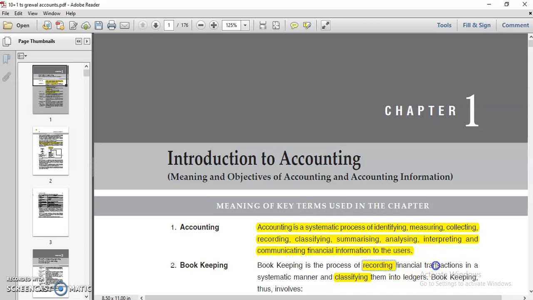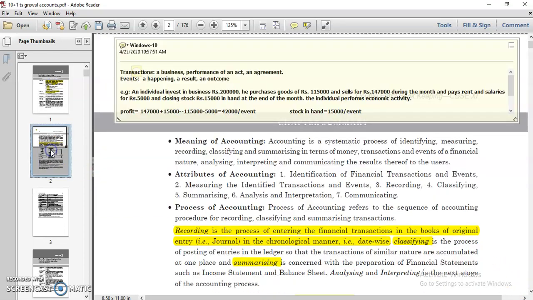Financial transactions. Now it means you have to see transactions. So what kind of transactions are we going to include in that accounting? Let's understand two things, that is transactions and events.